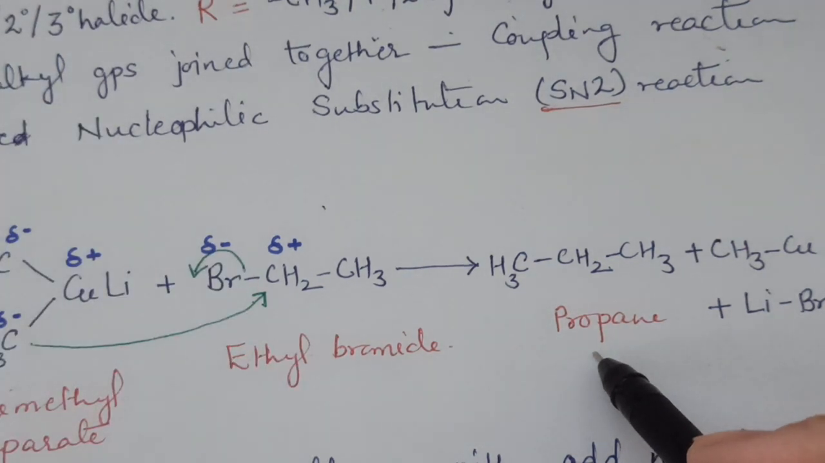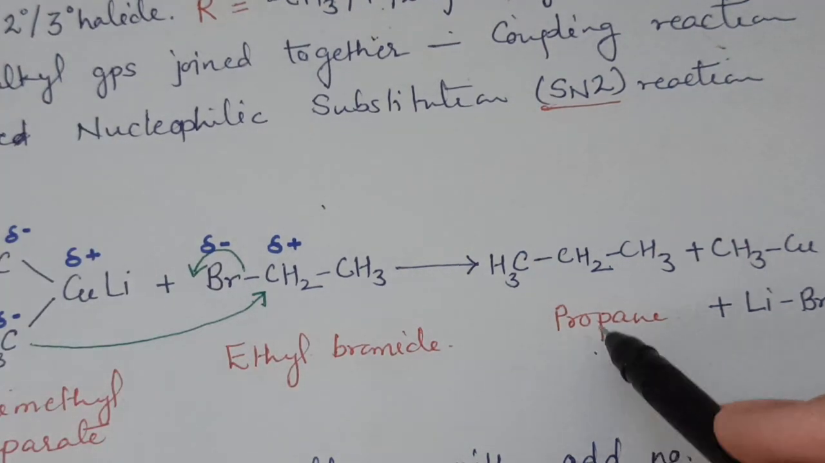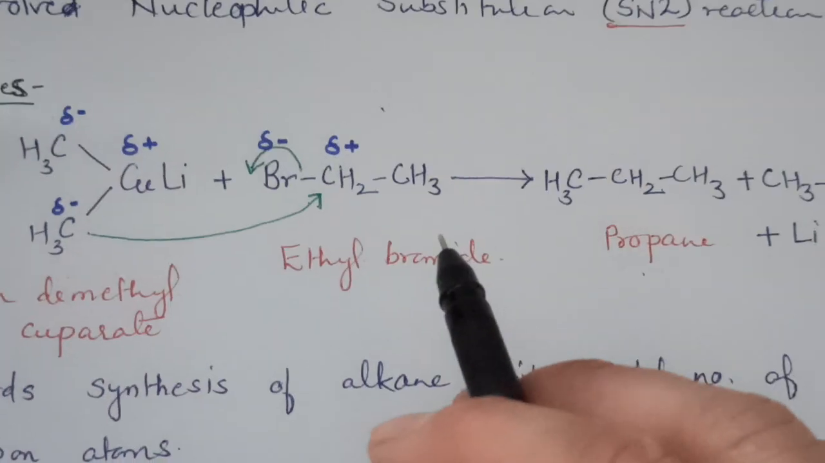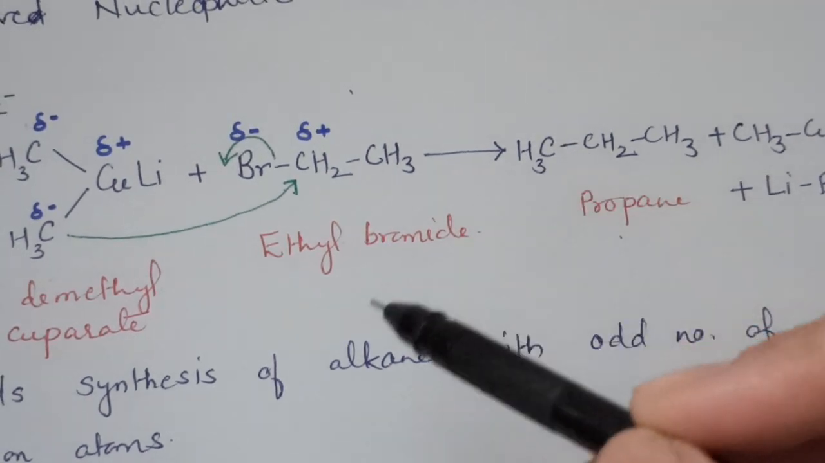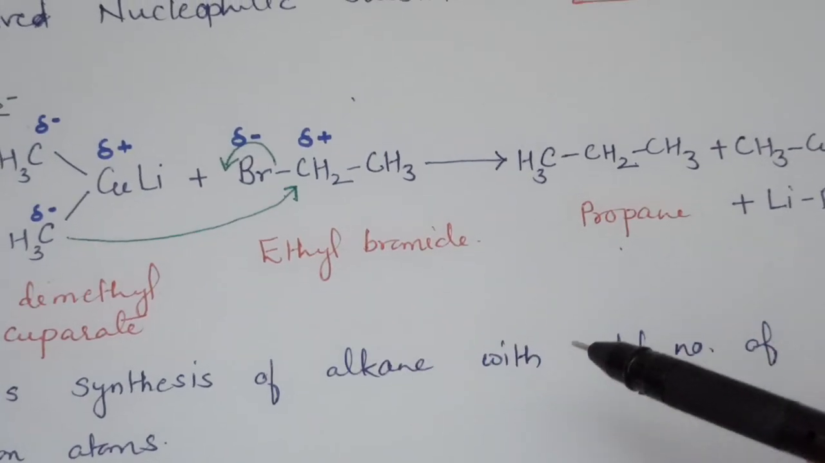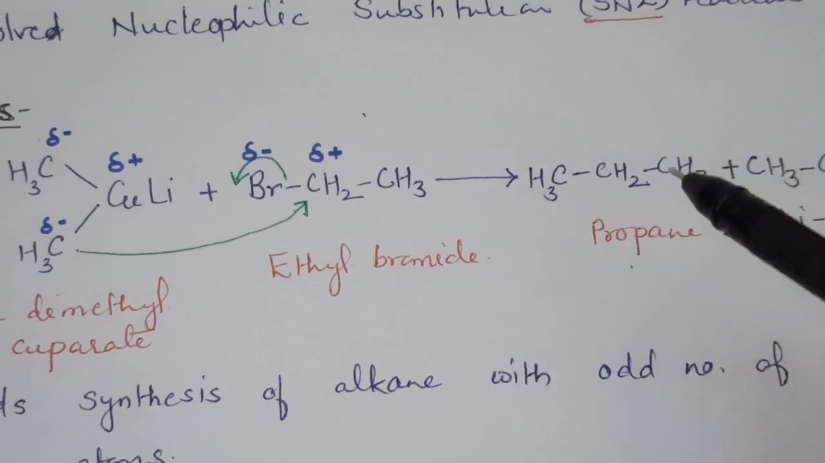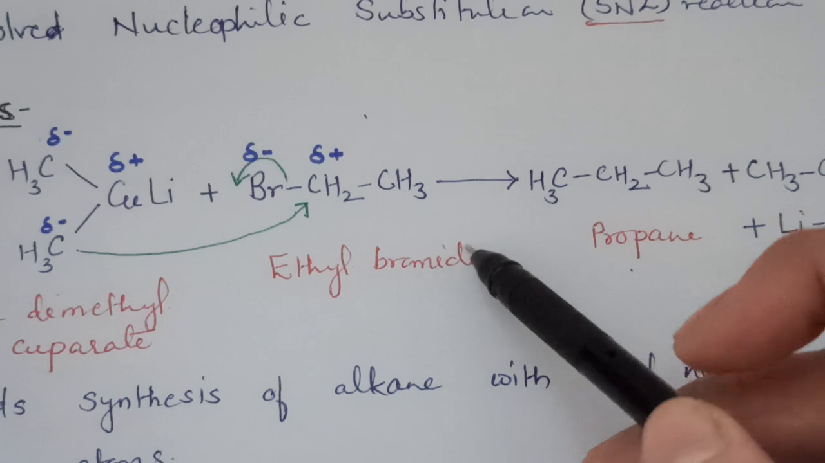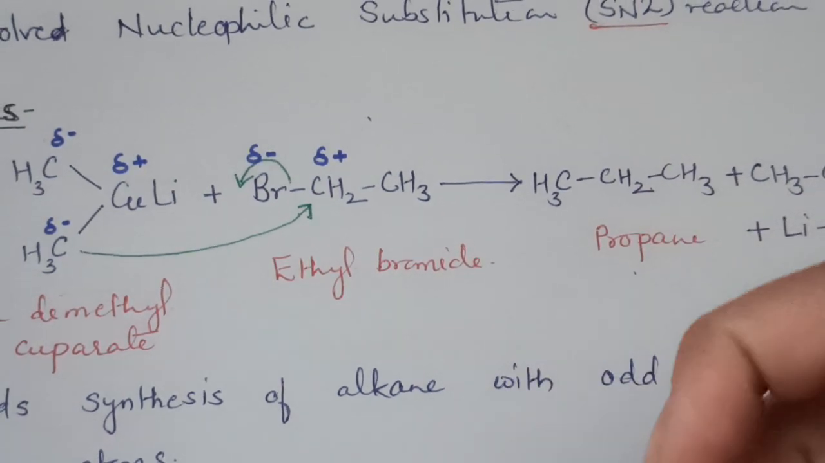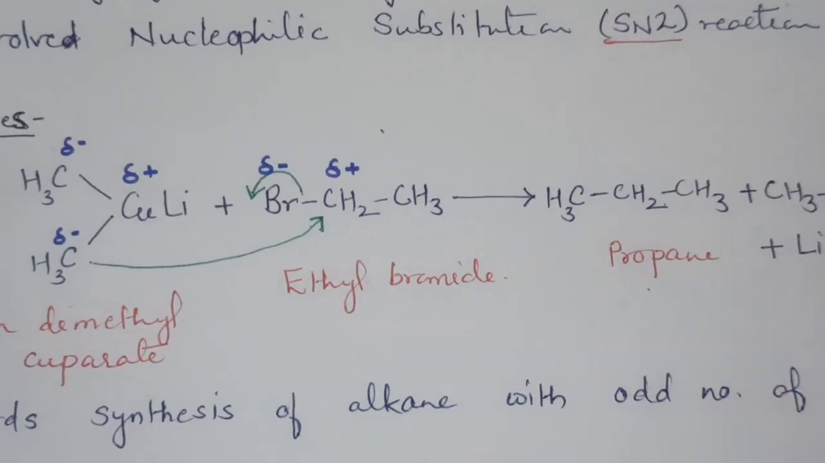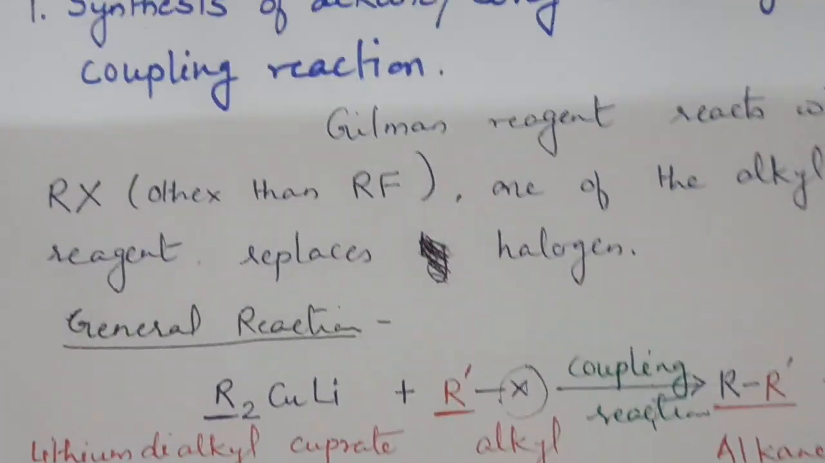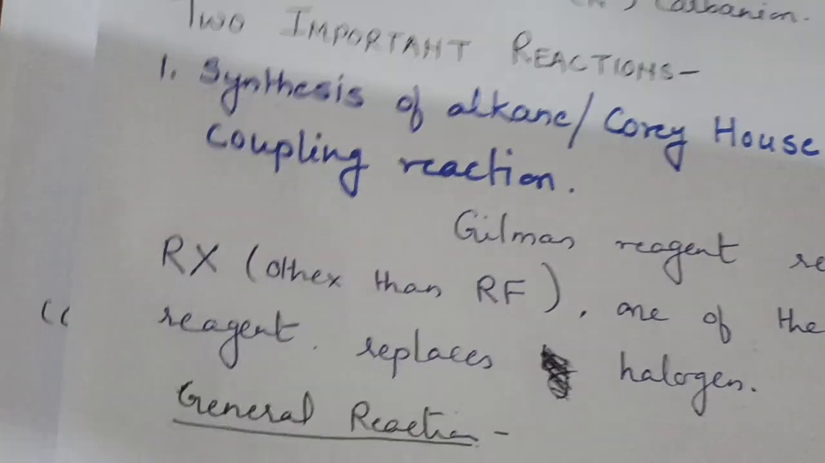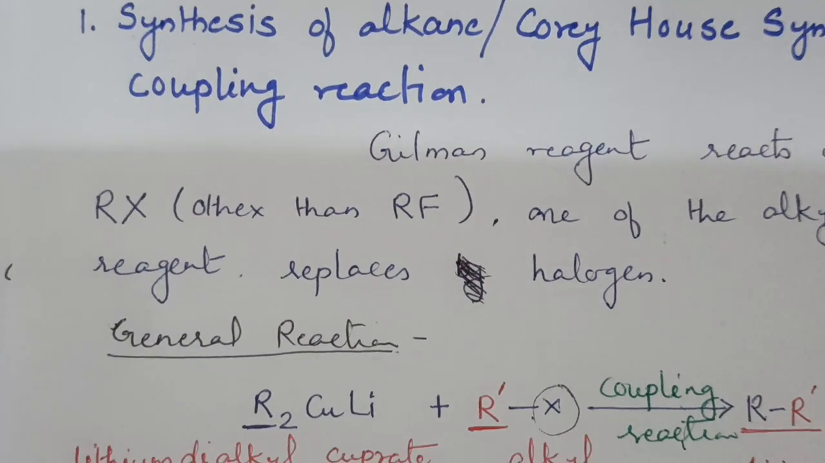The main point of this reaction is that we can prepare alkanes with odd number of carbon atoms, which is not possible for the other main reaction of alkane synthesis, that is Wurtz reaction. So this is the main reaction for the synthesis of alkane. If we want to prepare an alkane with odd number of carbon atoms, this reaction is very much used by scientists. So this is the first reaction, coupling reaction of Gilman reagent and alkyl halide.